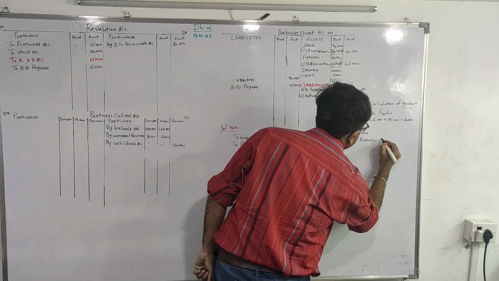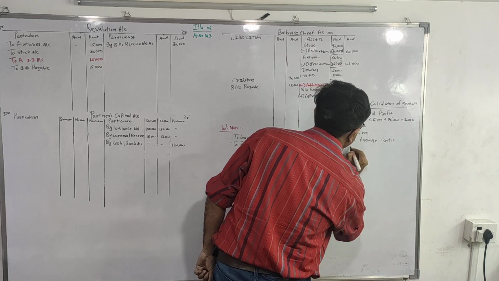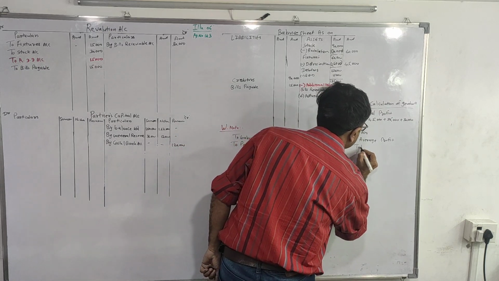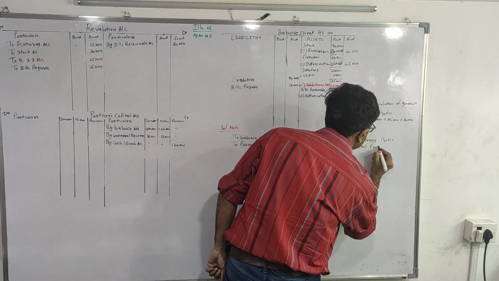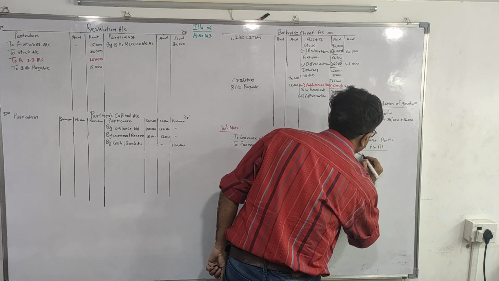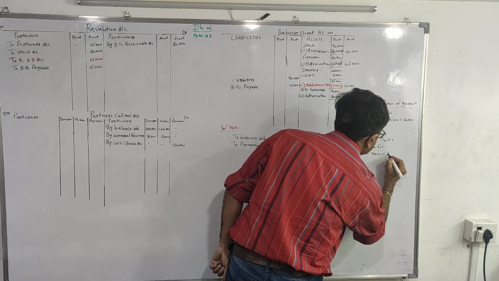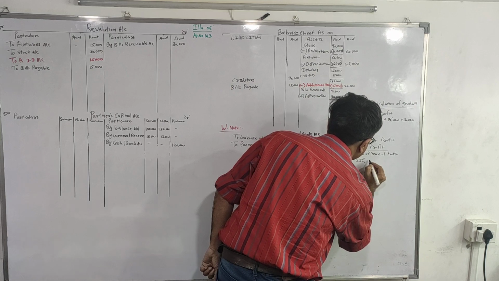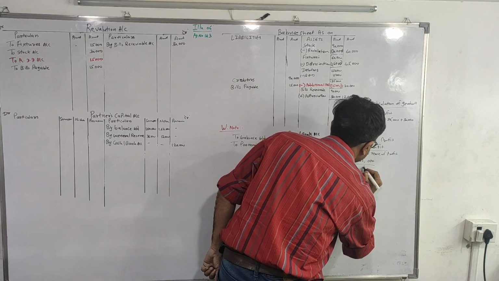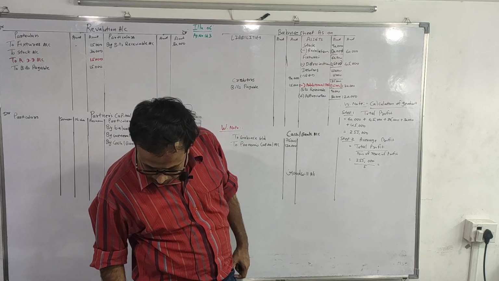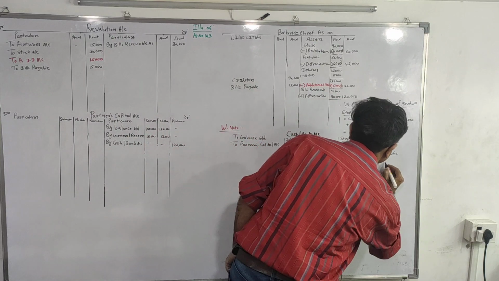Average profit. Formula for average profit: total profit upon number of years of profit, which is 2,55,000 divided by 5, which comes to 51,000.